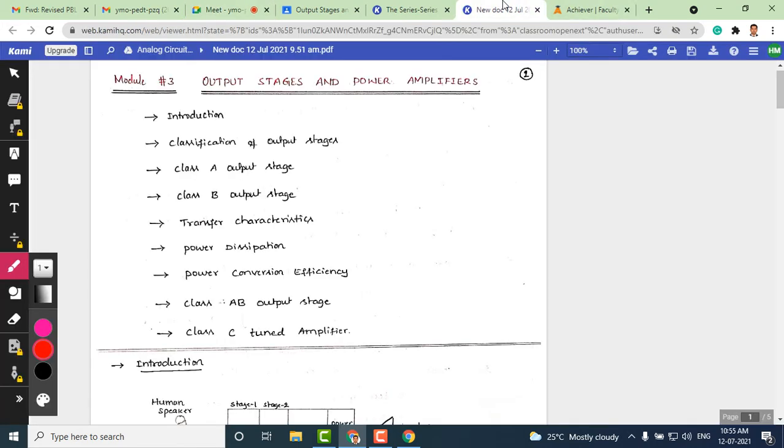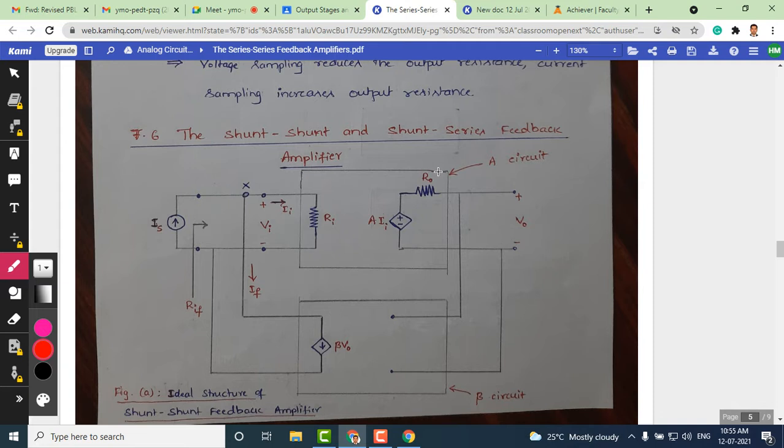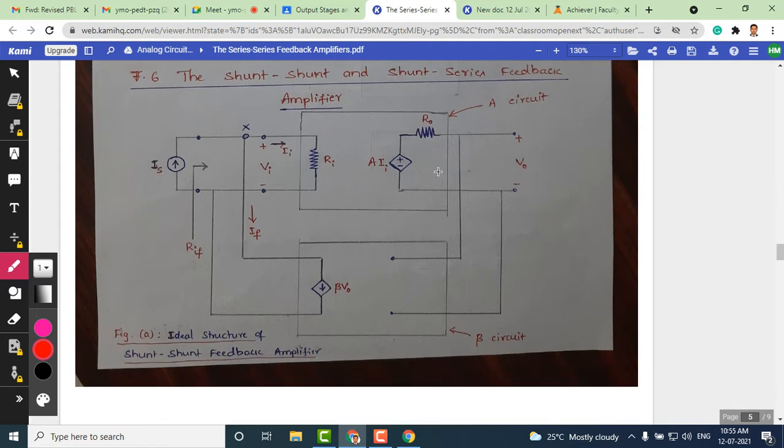All right. With that, any questions related to these topics that we have covered in the previous class? I hope you have understood the topic we have covered in the previous class.